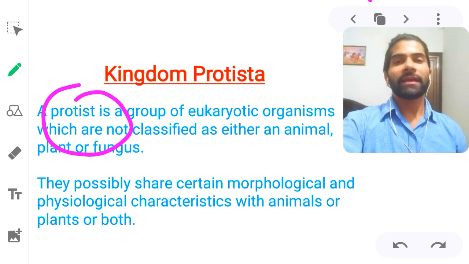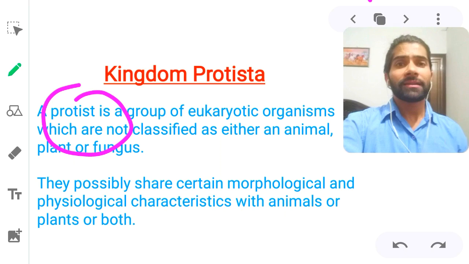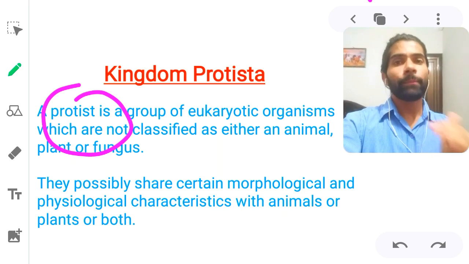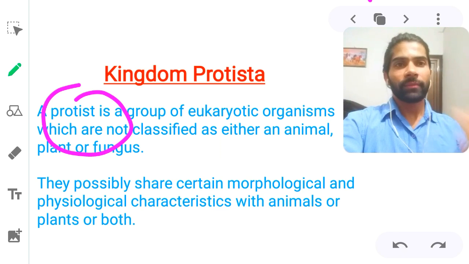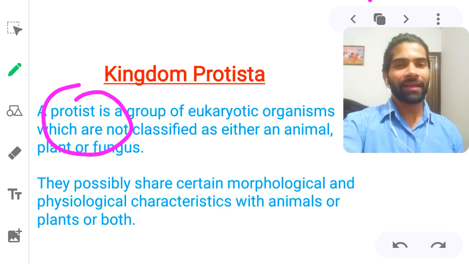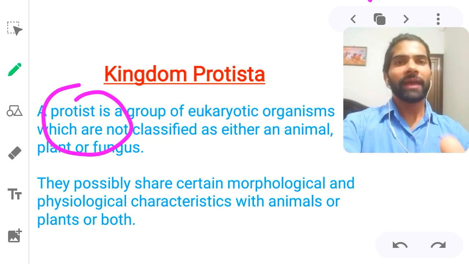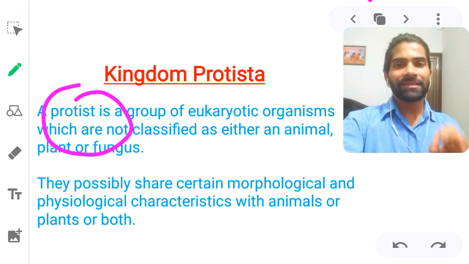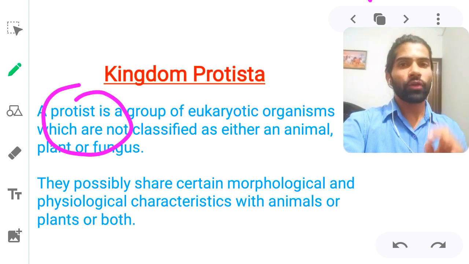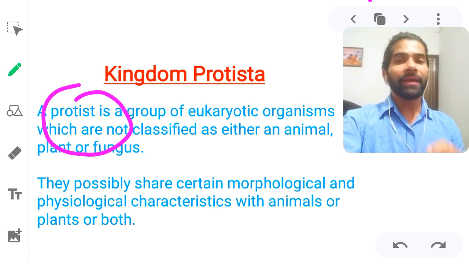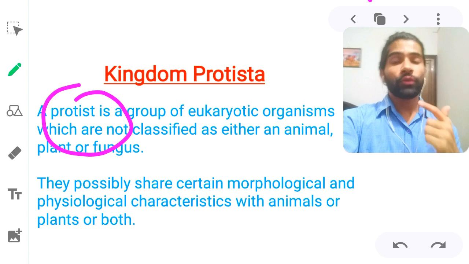So we separated Protista because we cannot call it a plant, we are not calling it a fungus, and we are not calling it an animal. So this is the kingdom Protista. The term Protista and the kingdom Protista were given by Ernst Haeckel, who discovered it. So now we know that Protista is not an animal, plant or fungus, but it is a eukaryotic kingdom, and unicellular also. We started with Monera, which was unicellular but prokaryotic.